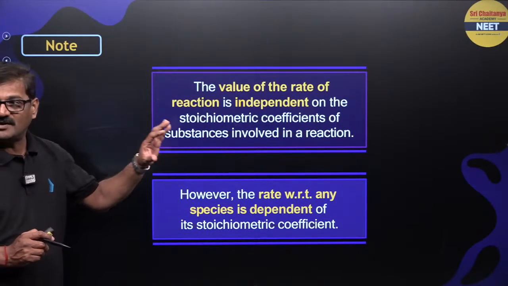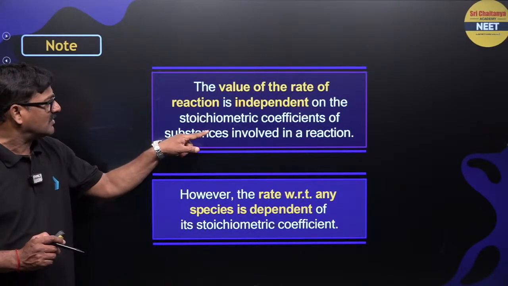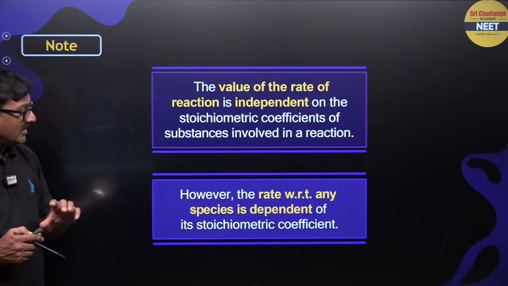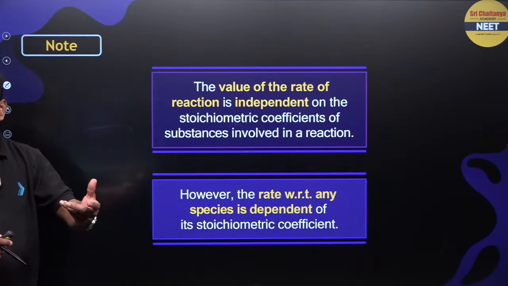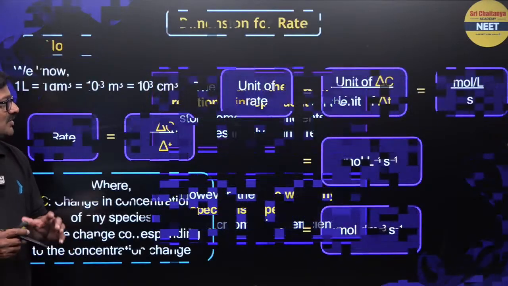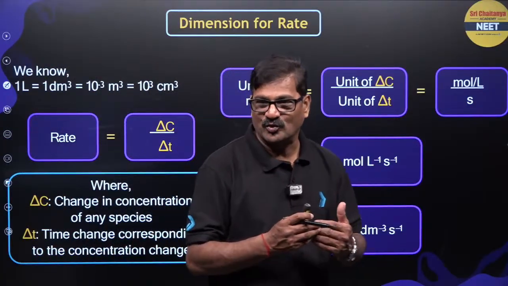What will be independent? The value of the rate of reaction is independent of the stoichiometric coefficients of the substances involved in the reaction. But the rate with respect to any species depends on them. The overall order does not depend on them. So there are certain things which look a little confusing, right?